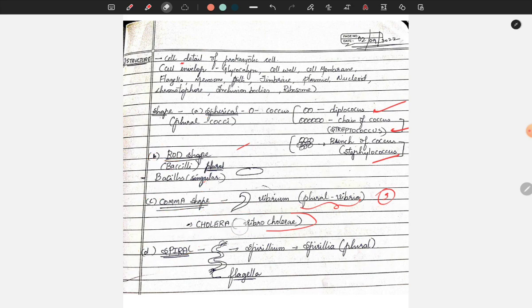Now comes next, guys. What is next? Spiral shape. Spirillum. The plural shape is spirilla. An example is flagella. In flagella, it is mainly movement, and the shape is spiral. Spiral shape muscles are present.